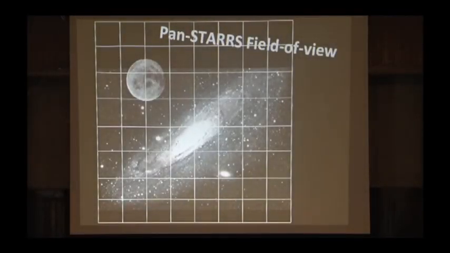But the amazing thing about Pan-STARRS is its field of view. If you knew anything at all about telescopes, a typical telescope field of view is about that big, relative to the moon. We all know how big the moon is in the sky, but if you use a typical telescope, that's how big its image is. The Pan-STARRS field of view is as big as this entire array here that you see. So we can fit the moon onto a tiny portion of our camera. And something as big as the Andromeda Galaxy, which means something to the astronomers in the audience, fits entirely onto our camera.